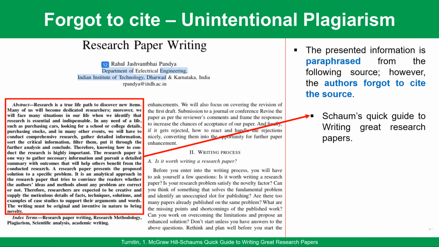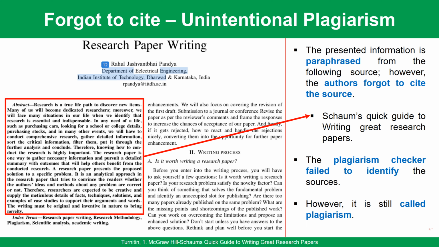Unintentional plagiarism occurs when we forget to cite the source. As shown in the snapshot below, the presented information is paraphrased from the following source, and by mistake, we forgot to cite the source. The plagiarism checker may not be able to identify the source. However, despite paraphrasing, the presented information is still called plagiarized.